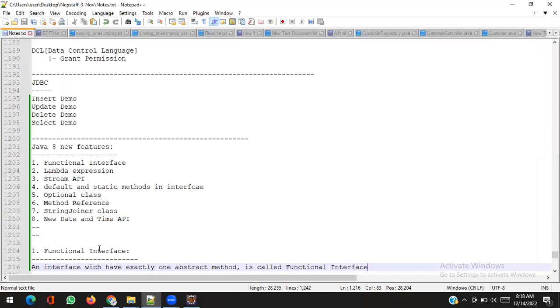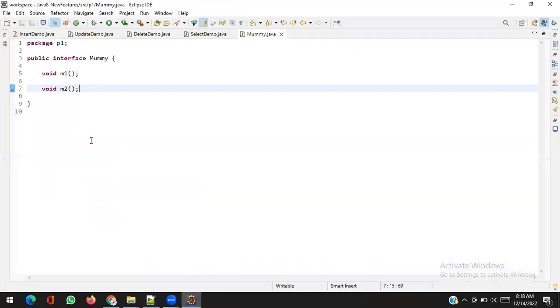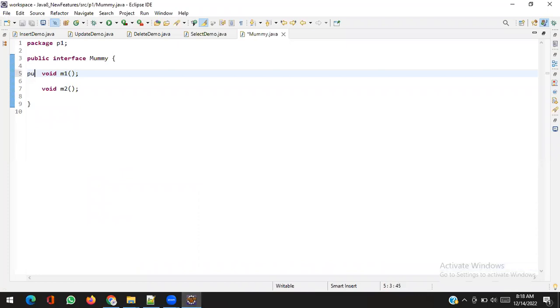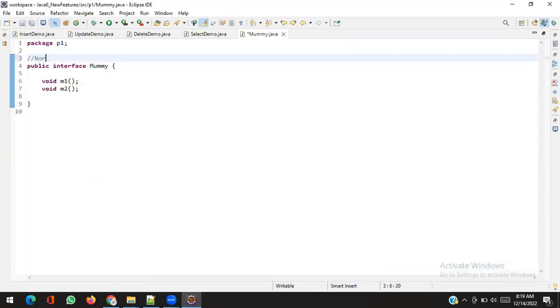By definition, an interface which has exactly one abstract method is called a functional interface. But here, how many methods do we have? Two abstract methods. So Mummy is not a functional interface. It's a normal interface.